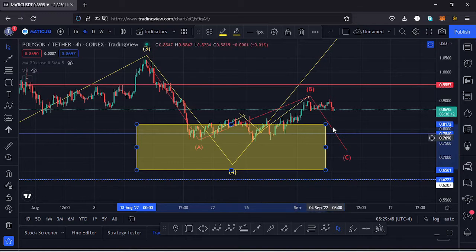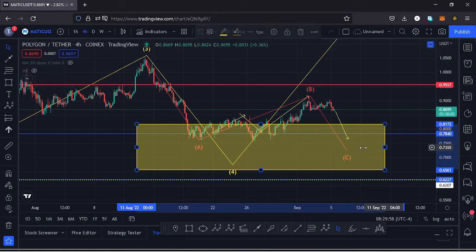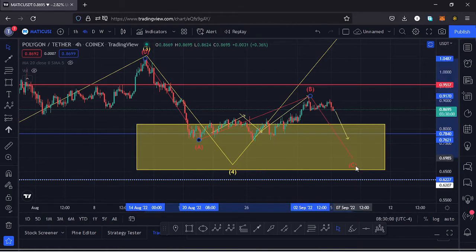And for that to play out, I will expect lower prices and to lose this key area of support at around the $0.78 mark, maybe even see a retest of that key area of support, then continue pushing to the lower side and get back to around the $0.66 mark to maximize our yellow target area for that wave 4.